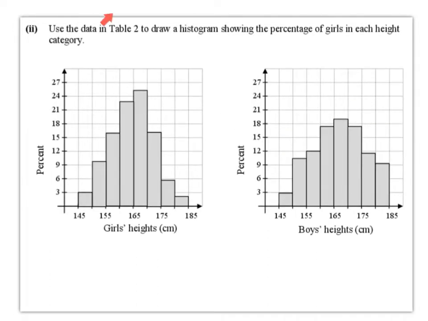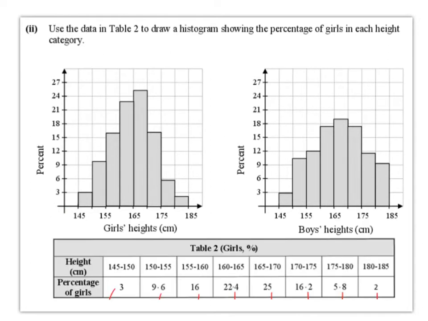So using your percentages from Table 2, for example, between 145 and 150, we have 3%, so we go up as far as 3. Draw a line across and a line down. For 150 to 155, in Table 2 we had 9.6%. So we draw our next bar up as far as 9.6.